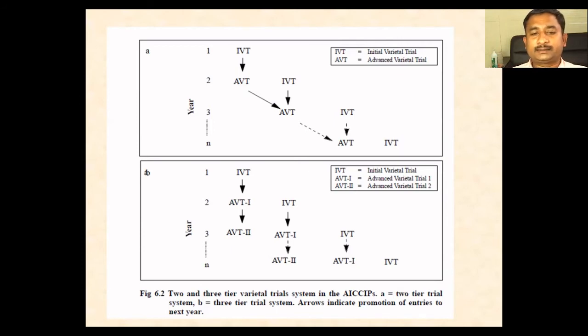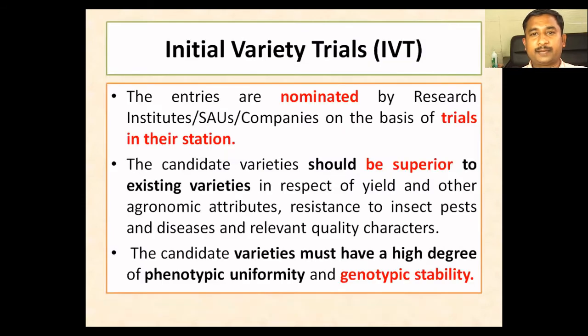And coming to the 3-tier varietal system, in this, the first year there is IVT, the second year there is AVT1, and in the third year the entries are promoted to AVT2. So AVT1 and AVT2, this is called a 3-tier system. In the 3-tier system, IVT, AVT1, and AVT2. In the 2-tier system, there is IVT and there is an AVT. There is no AVT2. Okay, this is what makes the difference between 2-tier and 3-tier varietal systems of ACRIPs.